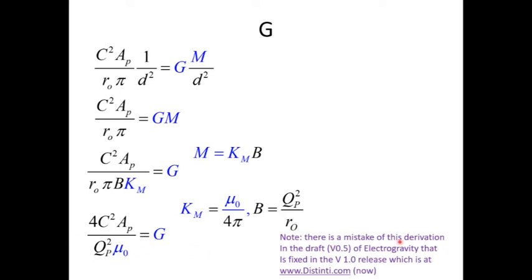Now note, there's a mistake in the version 0.5 draft of electrogravity that's fixed in version 1.0, which is released under Stinty now. The previous videos have an incorrect value for G posted. That's okay. It's only off by a factor of 2. I forgot to multiply by 2 for the balancing force. Sorry about that. Okay, now, but let's take this one step further.